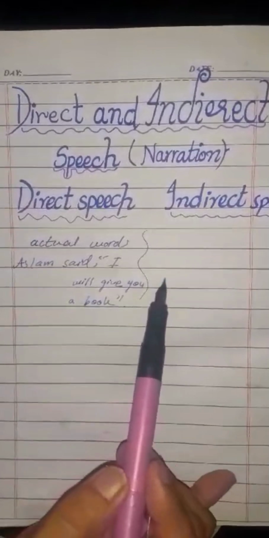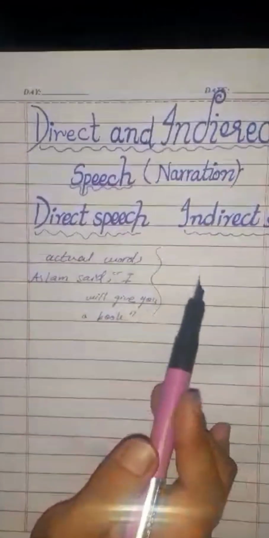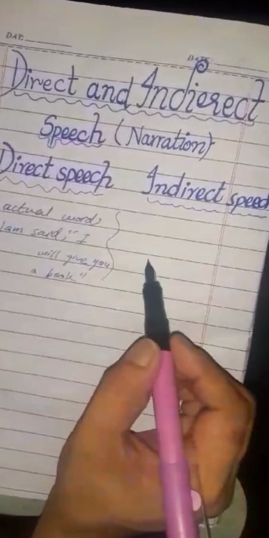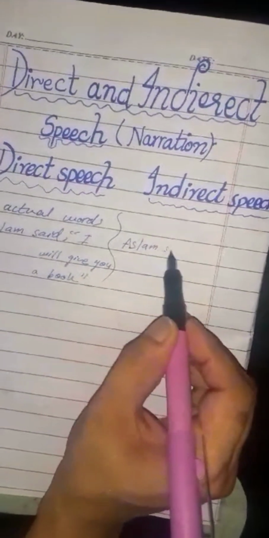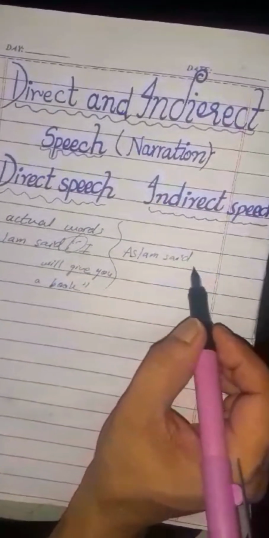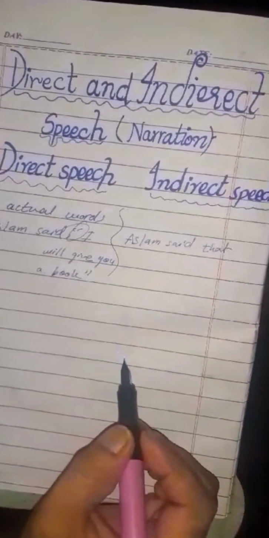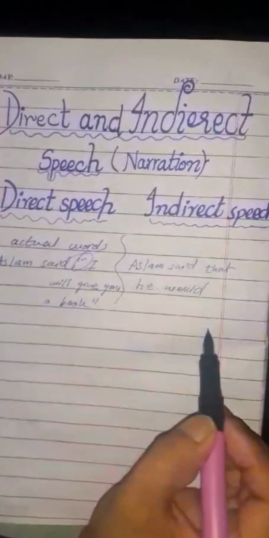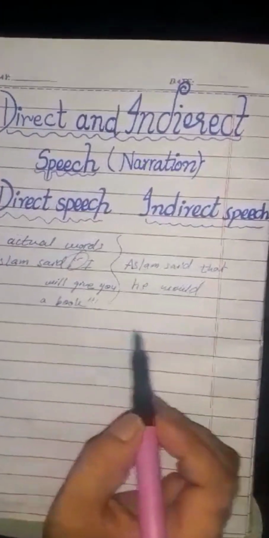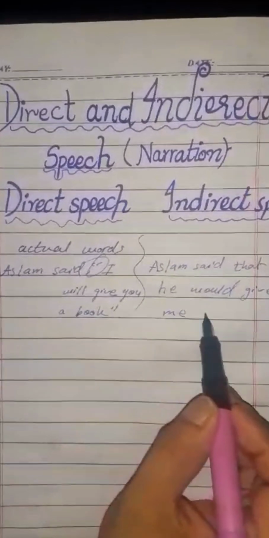And there is another way that you can convey the message, and that is called indirect speech. In the indirect form, you will write: Aslam said. Instead of the commas, you will add a conjunction over here, that. Aslam said that he would give me a book.